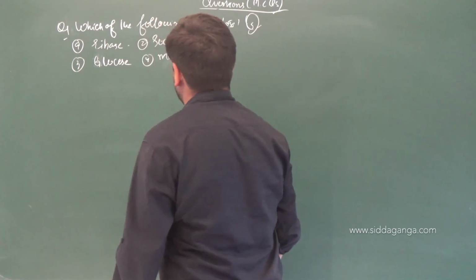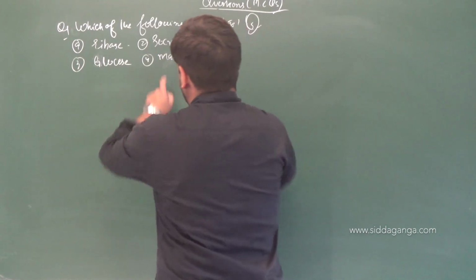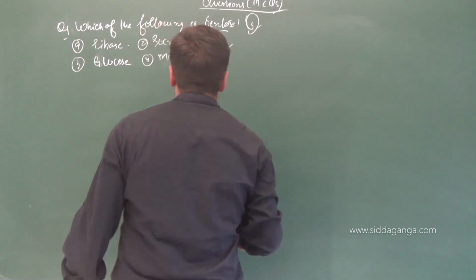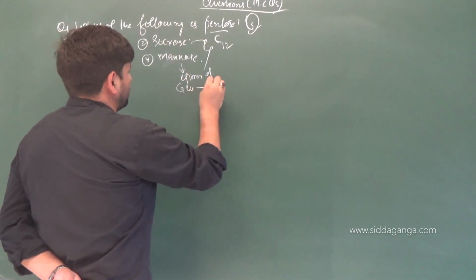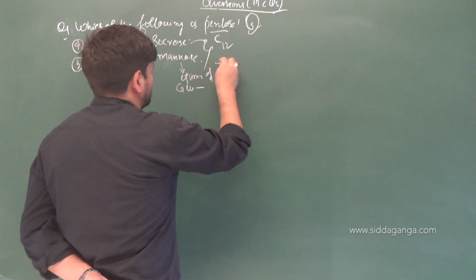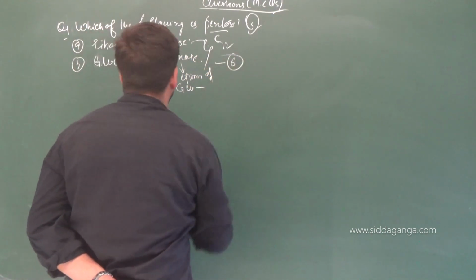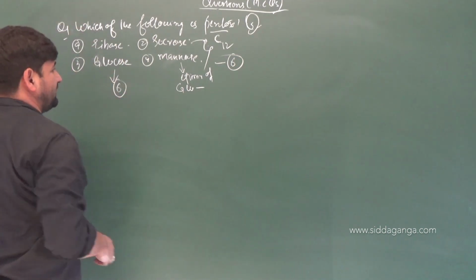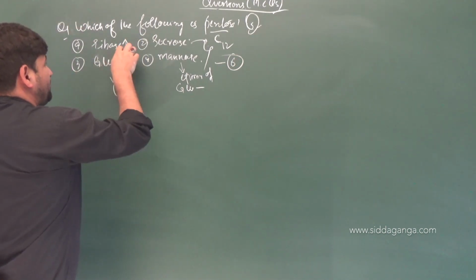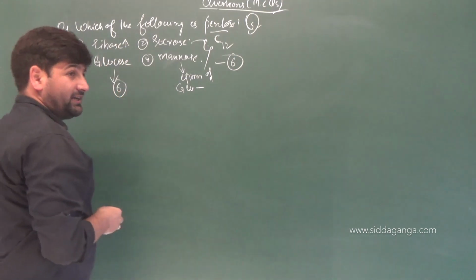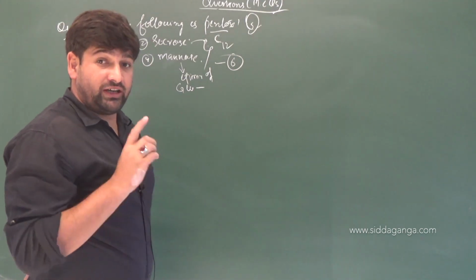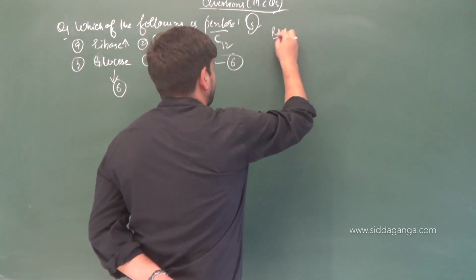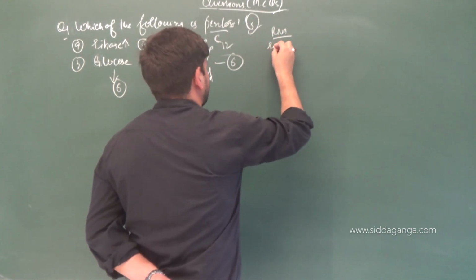In mannose, what is mannose? Mannose is an epimer of what? Glucose. So glucose contains how many carbons? 6. So this contains 6 carbons. Glucose, as usual, we know it's a hexose, it contains 6 carbons. Ribose is a pentose which is present in RNA, whereas deoxyribose is present in DNA. So in the genetic material ribonucleic acid, RNA, we have the sugar called ribose.